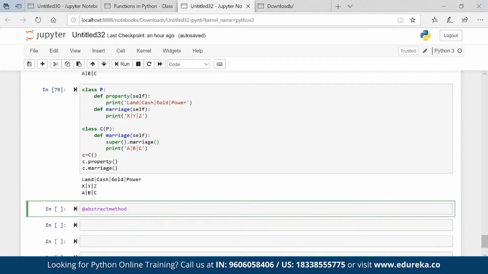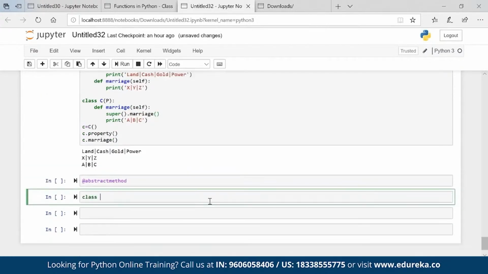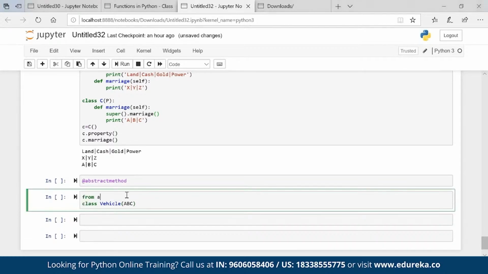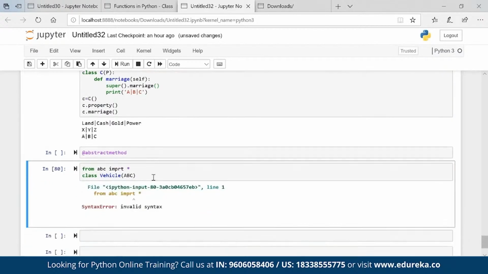Let's say there is a class called Vehicle. Okay, and obviously I have to call the ABC module if I want to use the abstract method. And if you want to call this ABC, you have to write from abc import star. Okay, obviously a syntax error will come, I'll just clean that.